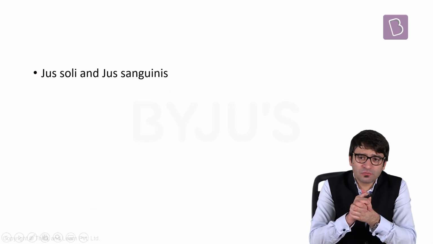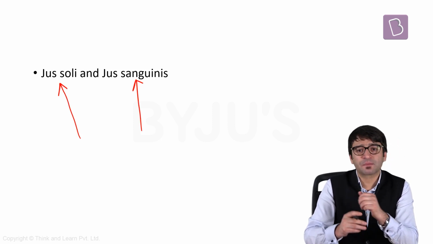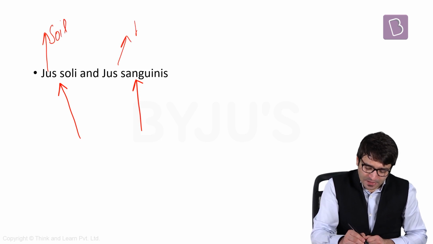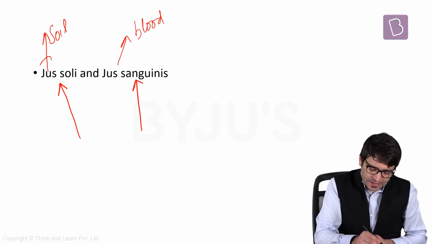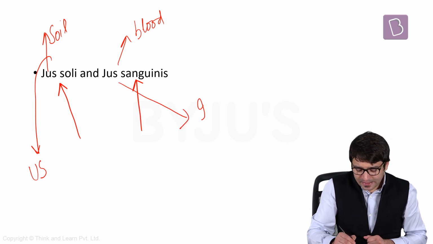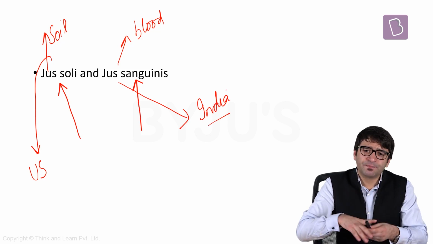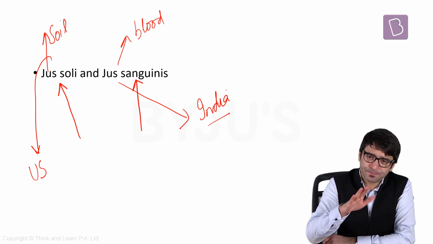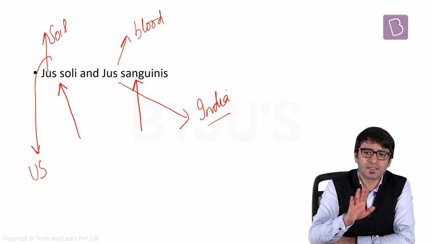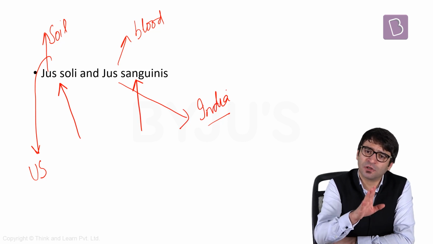This is where we encounter two important terms. Jus soli, jus sanguinis. What is it? Law of the soil, law of the blood. Jus soli is something that is followed in United States. Jus sanguinis is something that is followed in India. That means in US, they follow law of the land. A child born on the soil of United States is a US citizen, regardless of the fact whether the parent is US national or not.